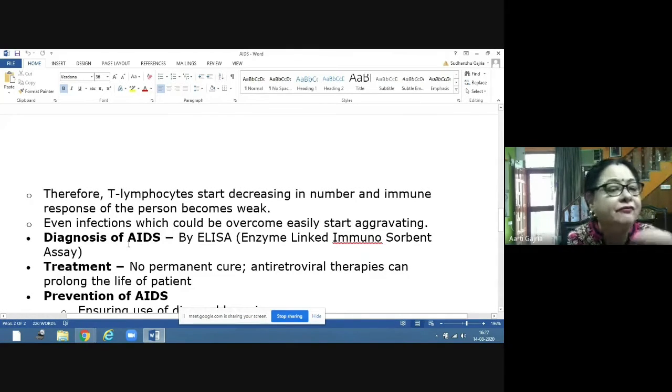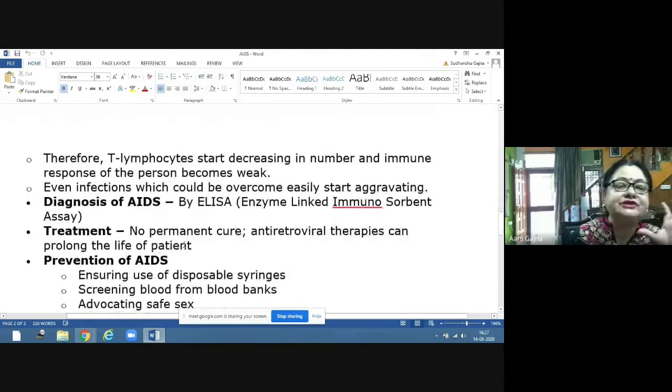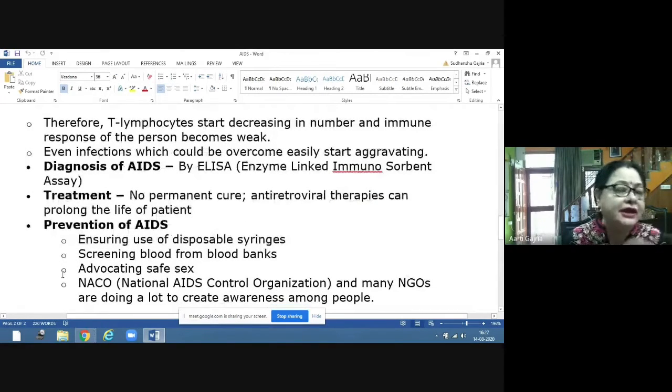And how can we diagnose this AIDS? The diagnosis is by a test which is called ELISA test. And ELISA is enzyme linked immunosorbent assay. So this is the test for diagnosis of AIDS. Now, there is no permanent treatment. Again, there is no vaccine yet, but the antiretroviral therapies are there.